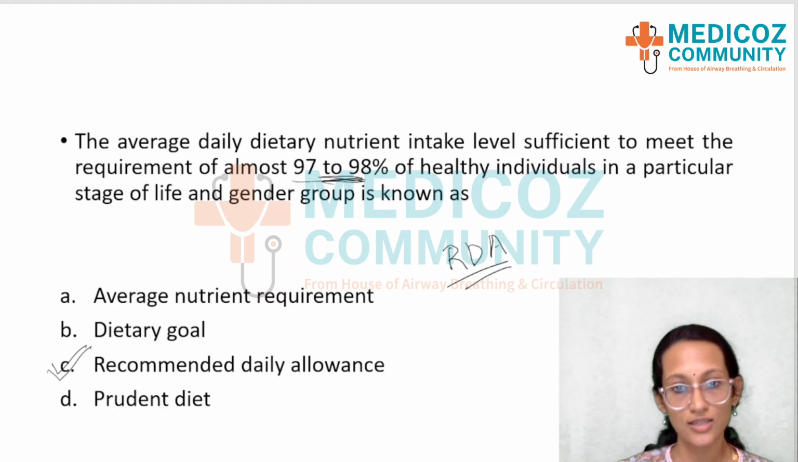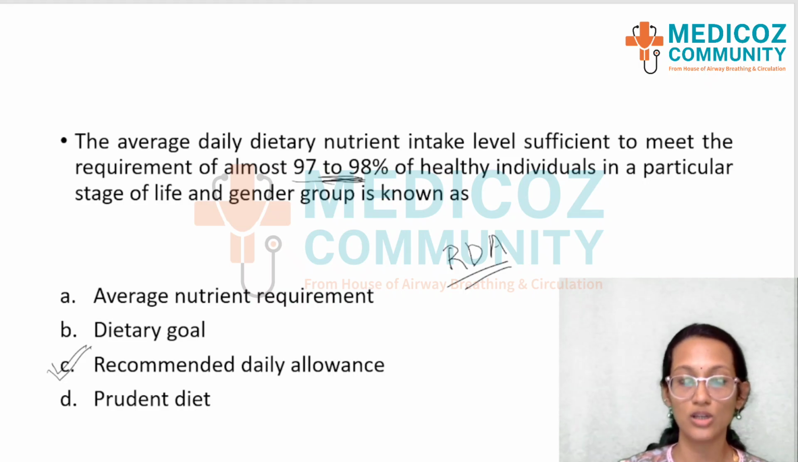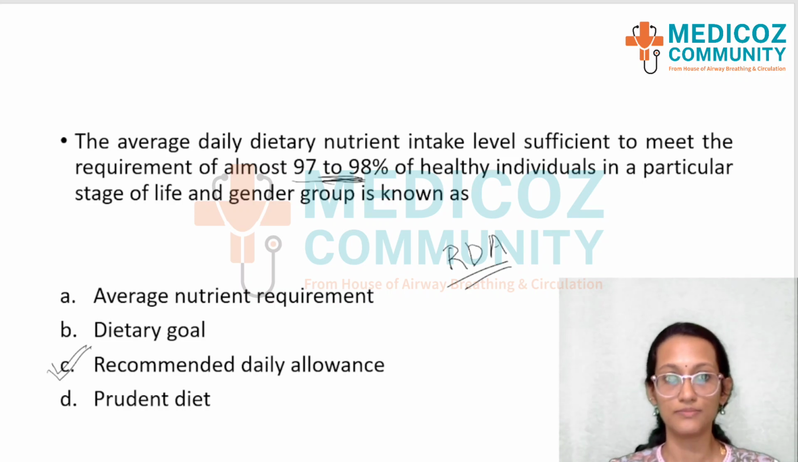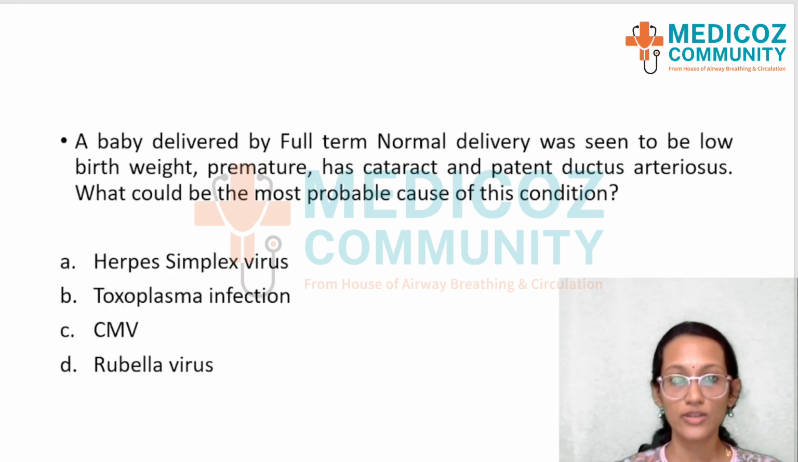Whereas prudent diet is different. Dietary goal is what is given by the WHO in order to provide a balanced diet, or how to prepare a balanced diet. And average nutrient requirement is also not the right answer. So we go for recommended daily allowance, which is option C. Moving to the next question.